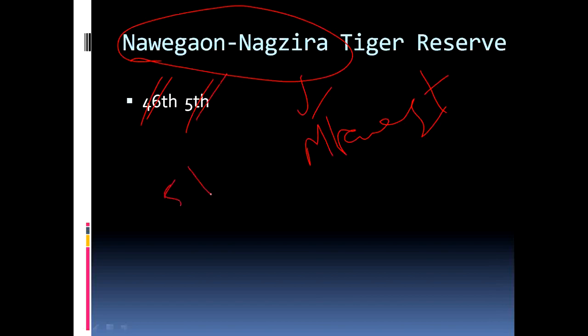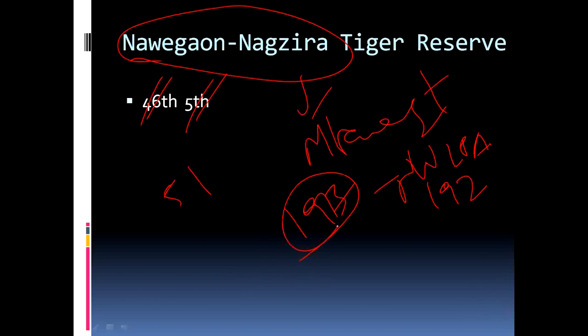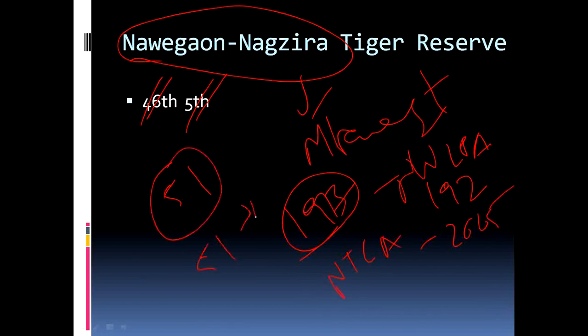Totally, there are 51 tiger reserves under Project Tiger. Project Tiger was launched in 1973 under the Wildlife Protection Act. The National Wildlife Protection Act of 1972 is there. Under this, Project Tiger was launched in 1973, and the National Tiger Conservation Authority was established in 2005. And the recent latest, the 51st, is Srivilliputhur Tiger Reserve. It is there in Tamil Nadu.